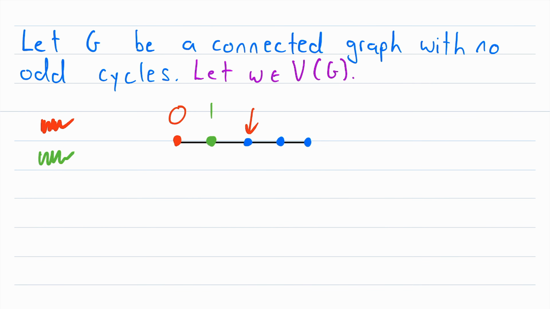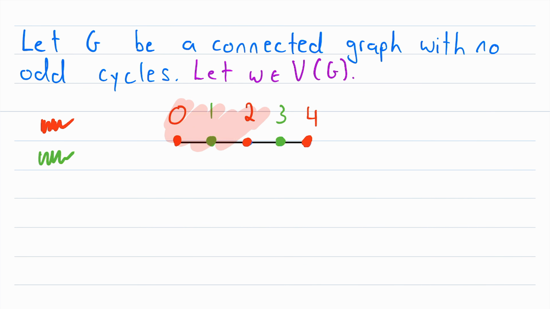Now the next vertex, red or green? We know it can't be green because it's adjacent to a green vertex already, so it's got to be red, and it is a distance of 2 from this vertex. And I think you see how this is going. The next vertex has to be green because it's adjacent to a red vertex, and it is 3 away from the starting vertex. And then the last vertex has to be red because it's adjacent to a green vertex, and it is a distance of 4 from the starting vertex.